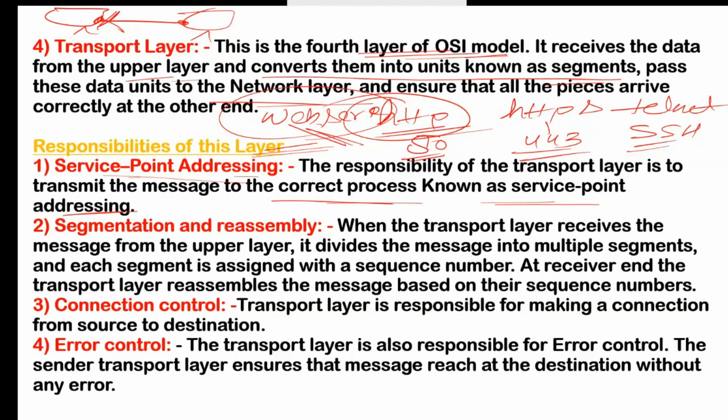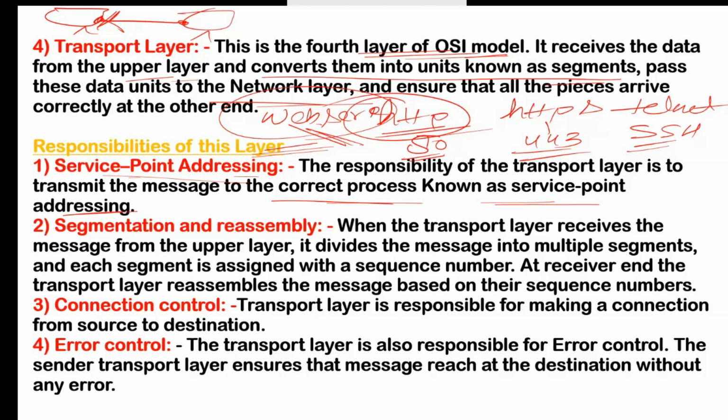So this transport layer will ensure that when you send the data from a specific application, it will be received on the same application on the other side. That is called service point address, right? Service point addressing means the way by which your data will be received on the correct process.